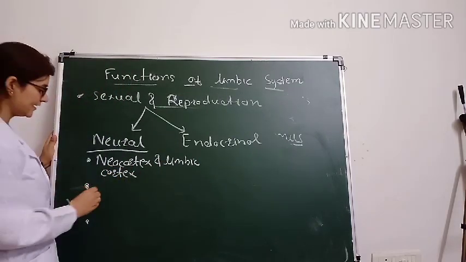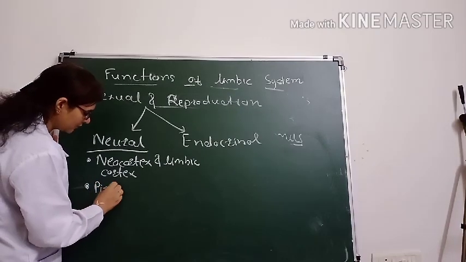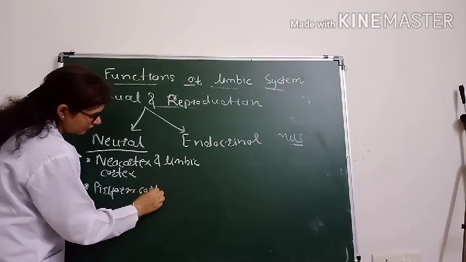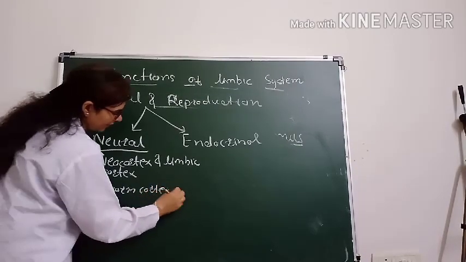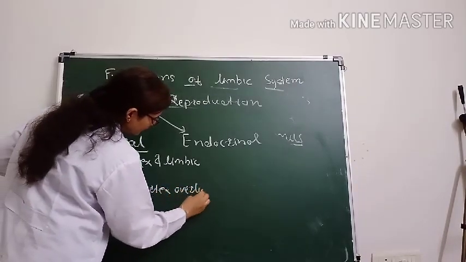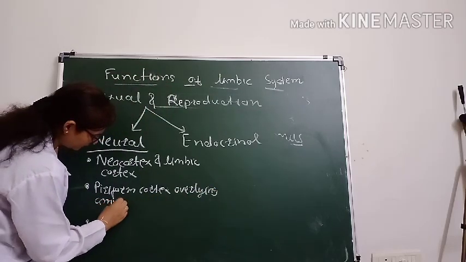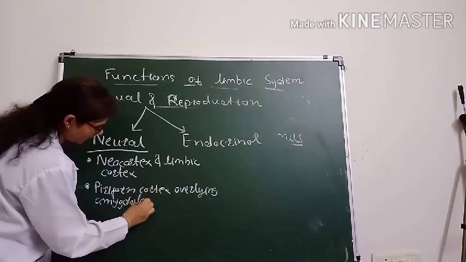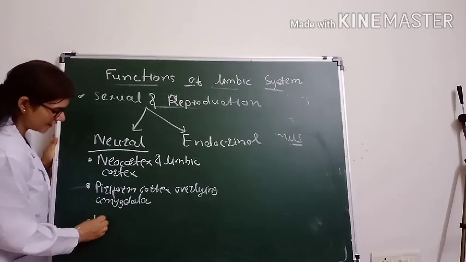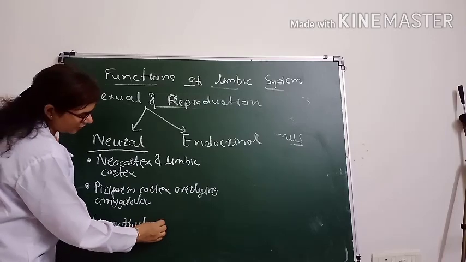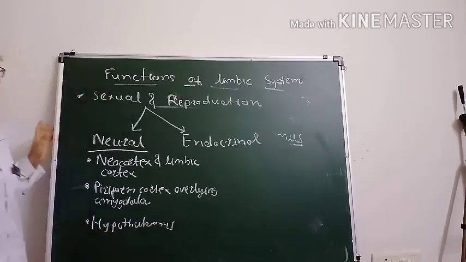Then the pyriform cortex, overlying the amygdala. And the third one is the hypothalamus. See, the hypothalamus has a major role in all aspects, right?